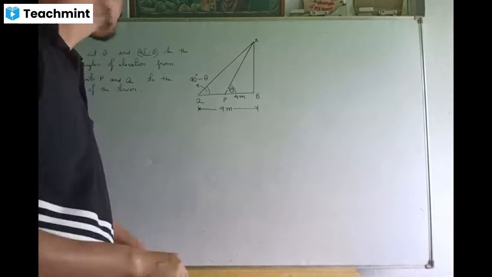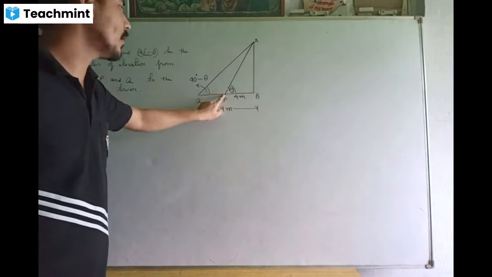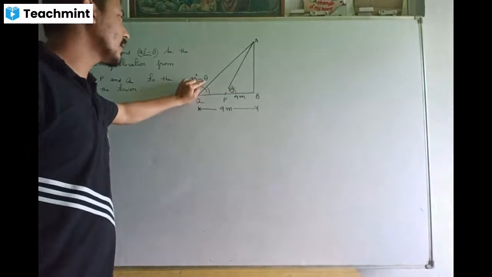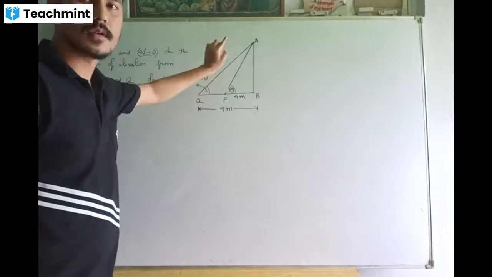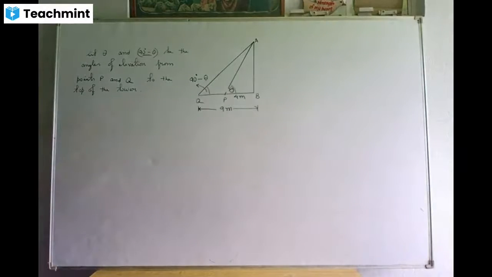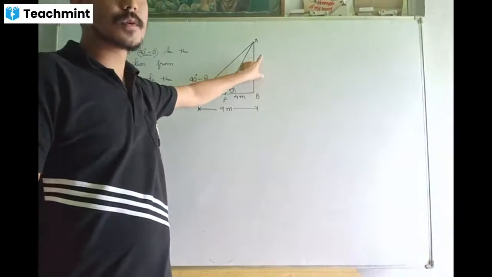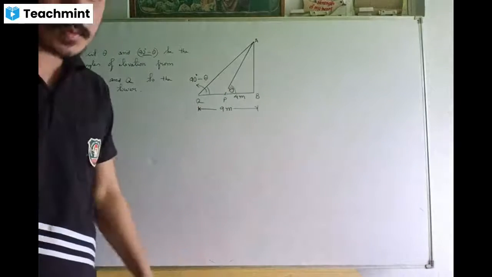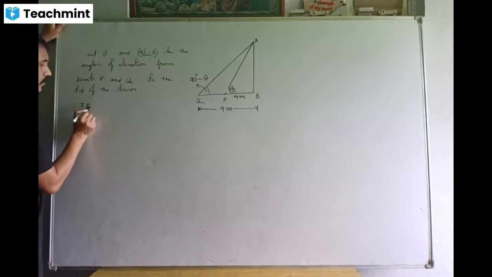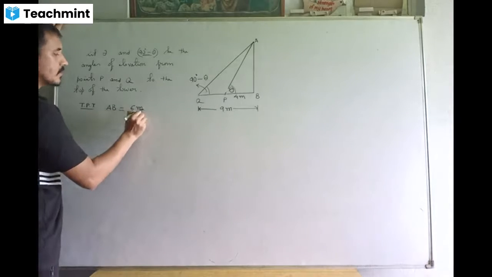So theta is the angle of elevation from point P to the top of the tower. 90 degrees minus theta is the angle of elevation from point Q to the top of the tower. Now we are going to prove that the height of the tower, AB is the tower, is 6 meters.